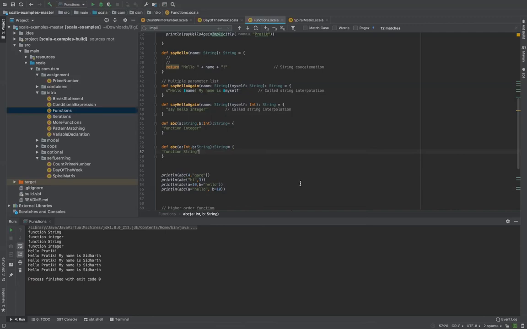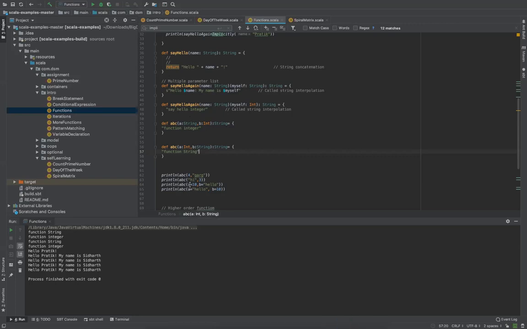Function string, function integer. When you are calling, it's fair enough, right? You are calling 10 comma hello, so it is calling the string function. Other time it is calling integer. So it's perfectly fine. Even though you have two functions with the reverse sequence of the same parameters, if you are calling them through the names, the correct function is being called.